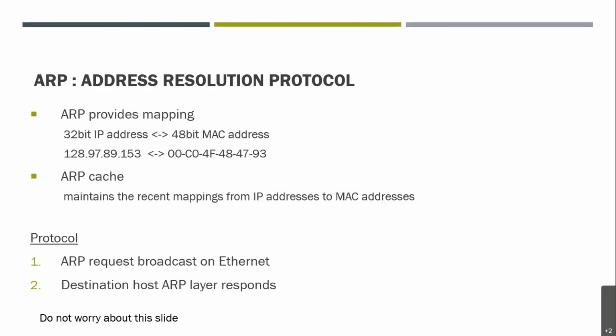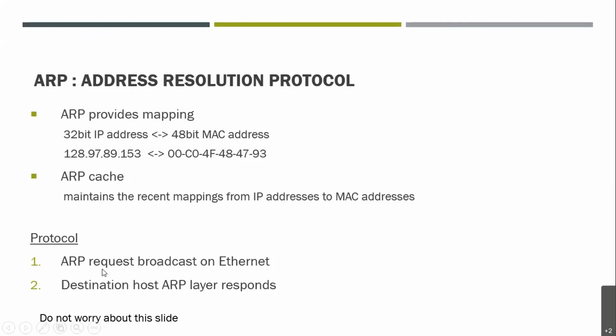Further, if we talk about ARP cache, it maintains the recent mapping of IP address to the MAC address. So in this way, this mapping is stored in the ARP cache. It helps us to easily access it. Whenever this IP address is found, we easily map it to the MAC address, which is stored in the cache. We search for the IP address first in the ARP cache.